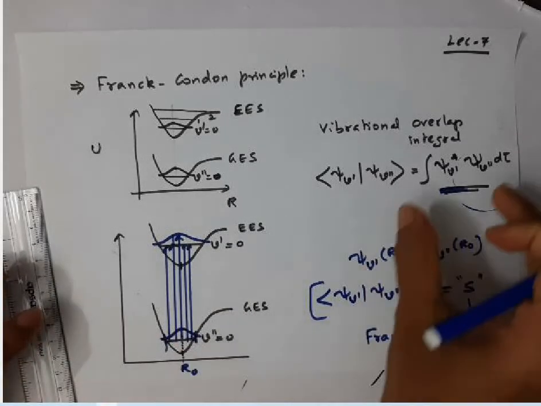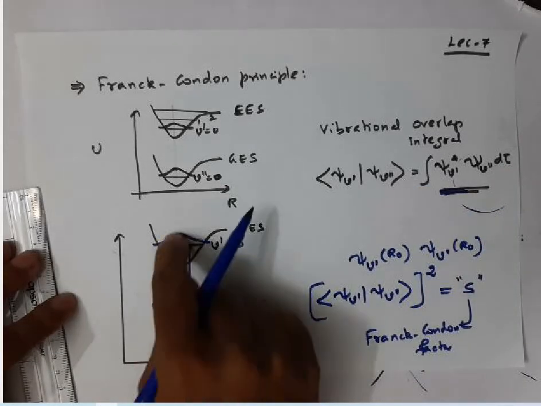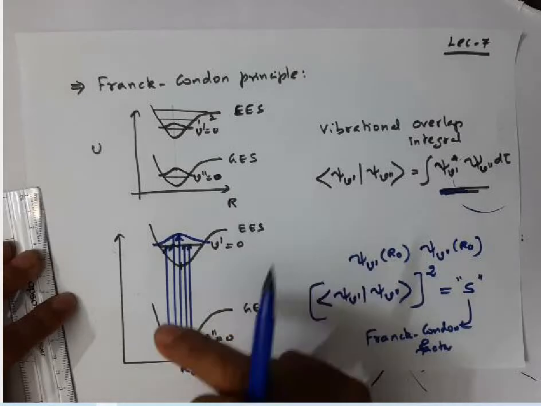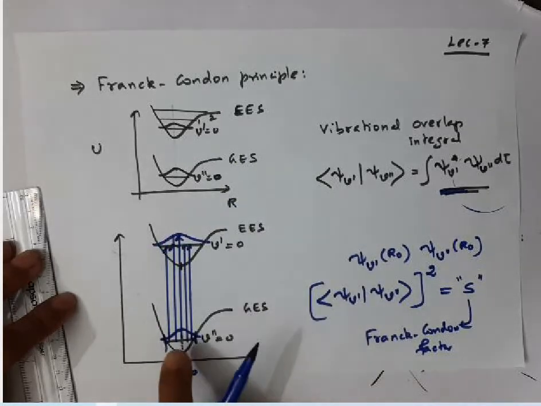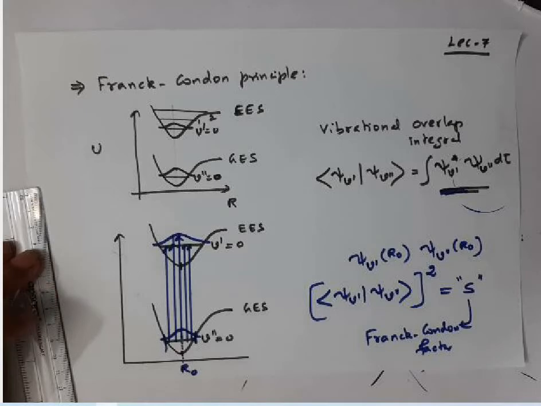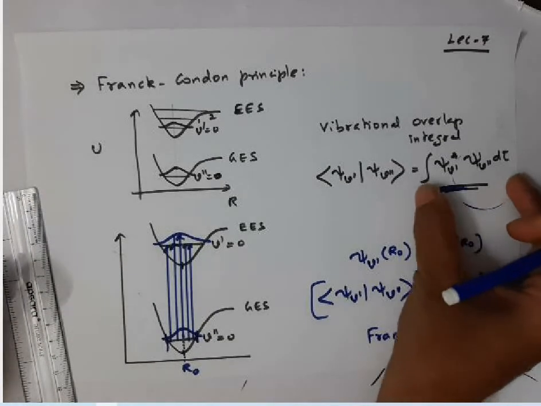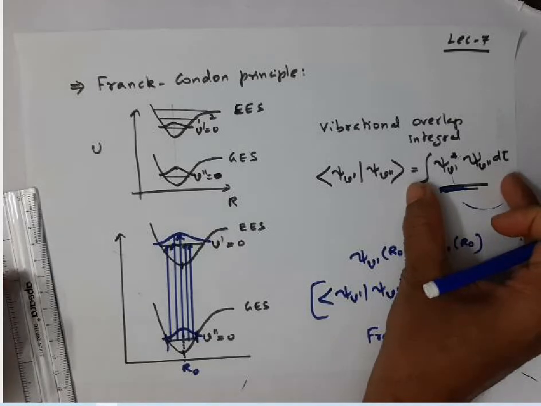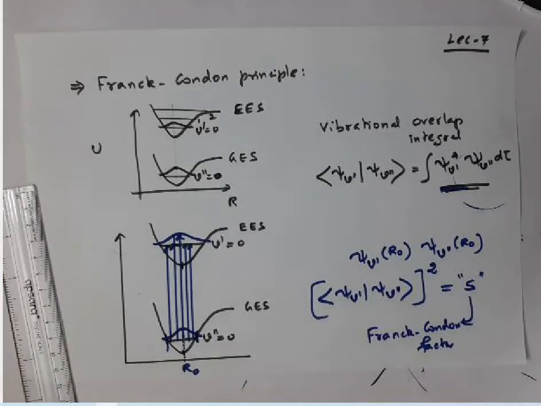No, this overlap integral means we have to multiply the ground state wave function and the excited state wave function for all possible internuclear distances corresponding to the ground vibrational state of the ground electronic state. The total value gives you the vibrational overlap integral, and the square of it is what we call the Franck-Condon factor.